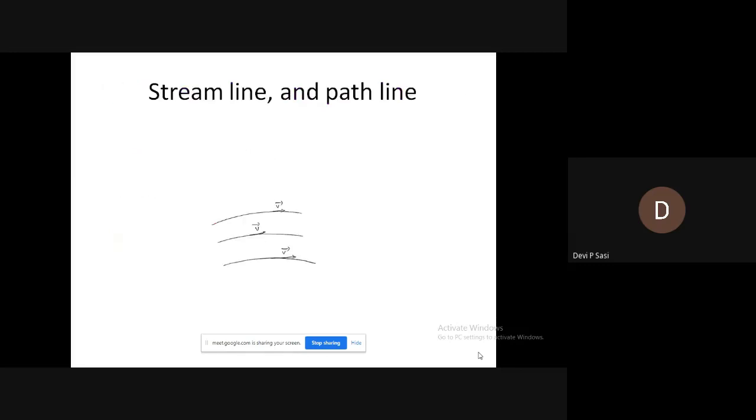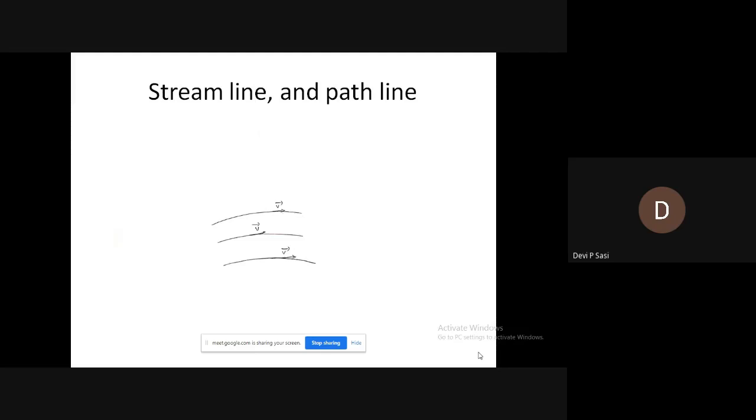Now next is streamline, streak line and path line. So first we can know what is streamline.